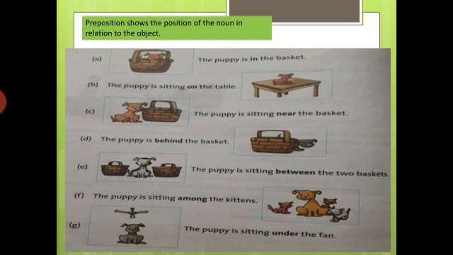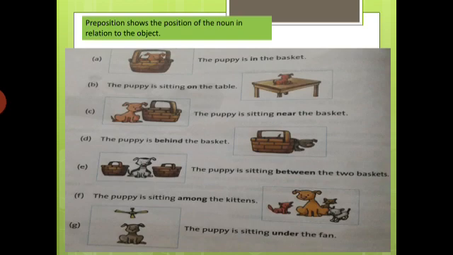Where is the puppy? The puppy is behind the basket. Okay. Behind. The puppy is behind the basket. Behind means piche. Okay. Number E. Have you seen that picture? Number E. There are two baskets. There are two baskets. Okay.